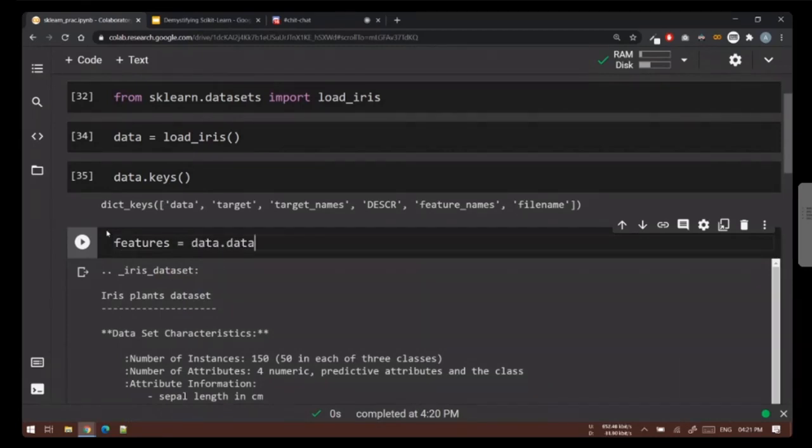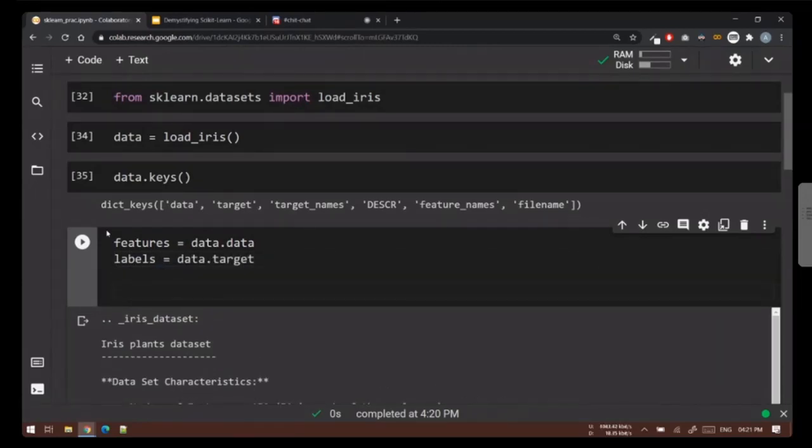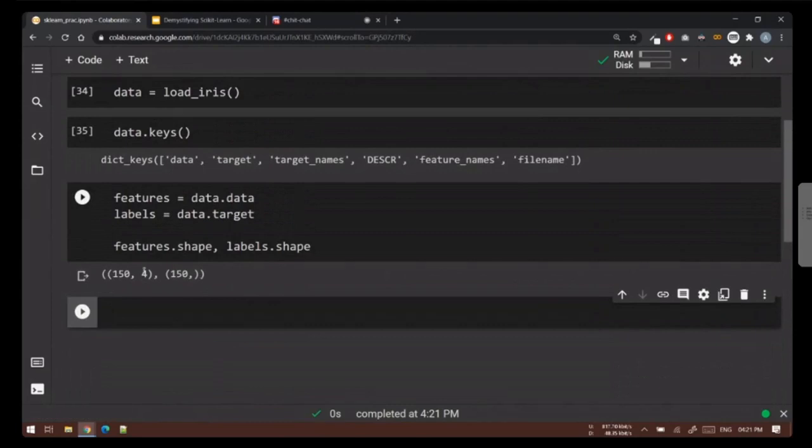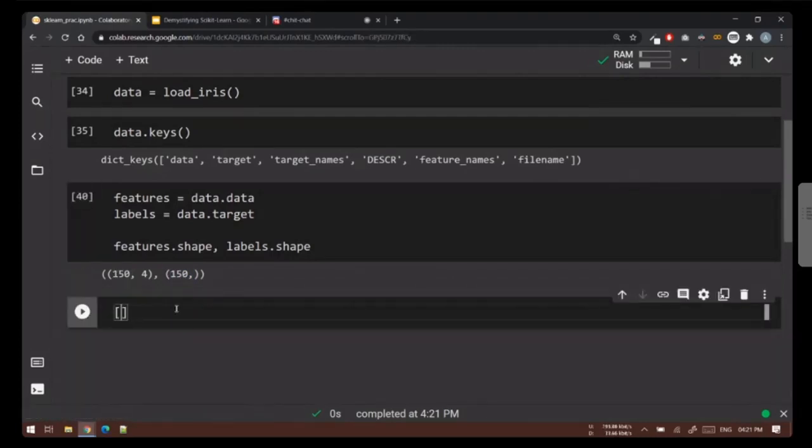So features will be data.data and labels will be data.target. Now it's very important that as soon as you split your data, you check the shape of the data to make sure everything is working as expected. So I'll say features dot shape, and labels dot shape. In total we have 150 samples, and for each sample we have 4 features, and for every sample we have one label. Since we have 150 samples, we have 150 labels. So this is how it looks under the hood.